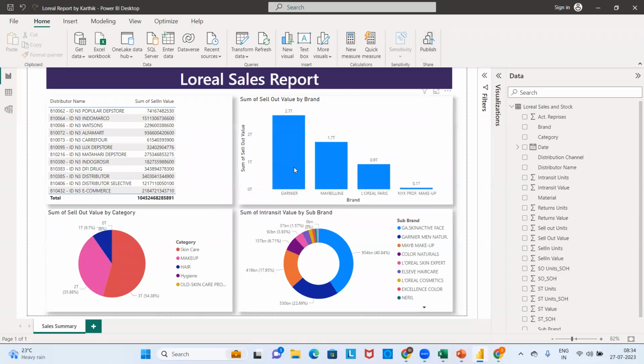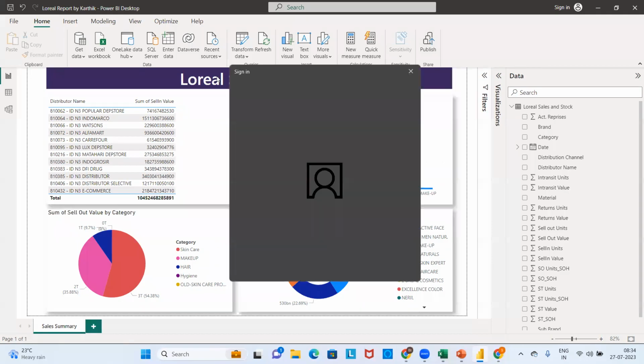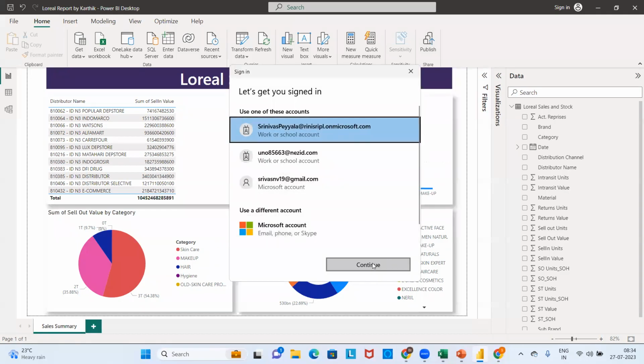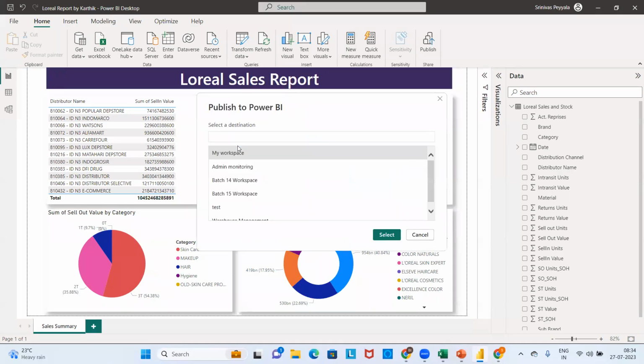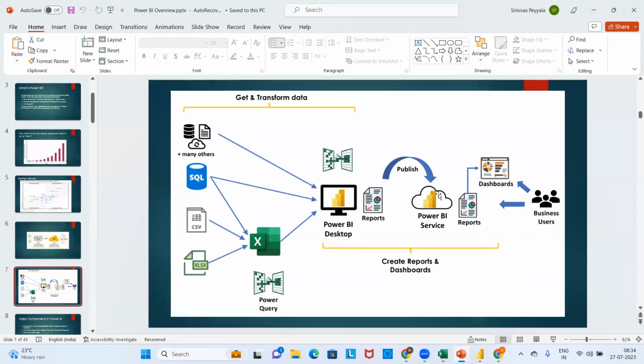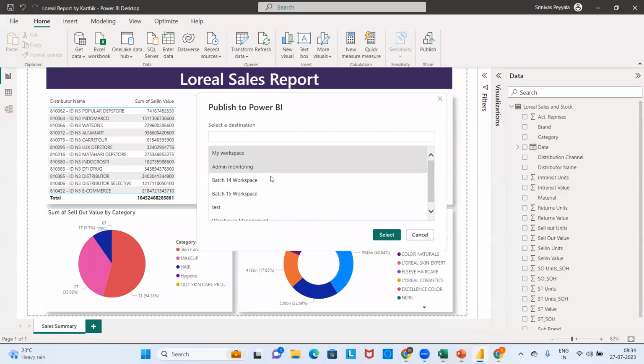Every project will have its own Power BI service account, like every individual has their own Facebook page. Similarly, every project will have its own Power BI service account. So this is also an account we need to purchase. We need to purchase some license, and only then can you publish your reports to the Power BI cloud. See, you can just click on a workspace. A workspace is a room where you can publish your report.